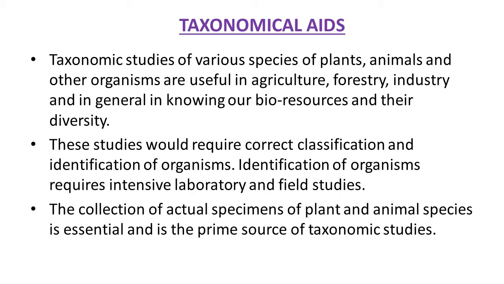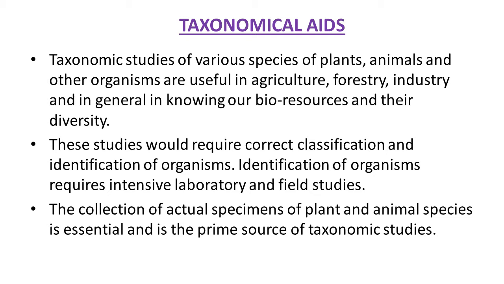Now taxonomical aids. Aids means those which are useful or play a major role in taxonomical study. So the study of some taxonomical aids is important here. Taxonomic studies of various species of plants, animals and other organisms are useful in agriculture, forestry, industry and in general in knowing our bioresources and their diversity. So it is useful for knowledge as well as economy.